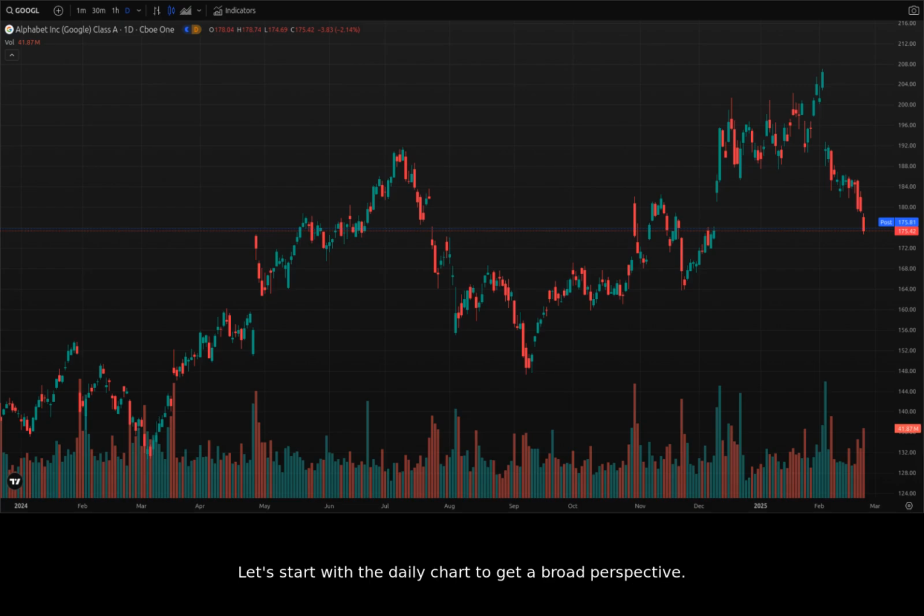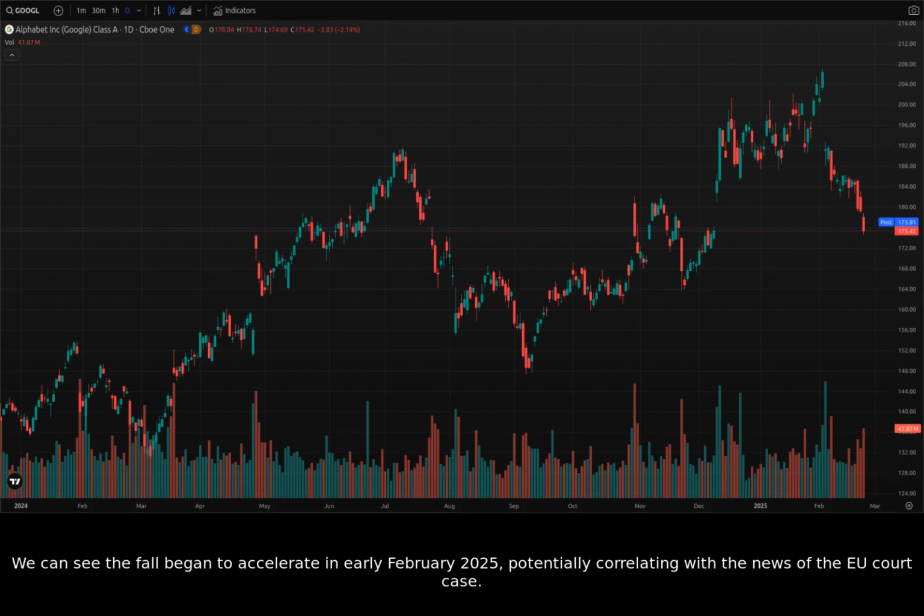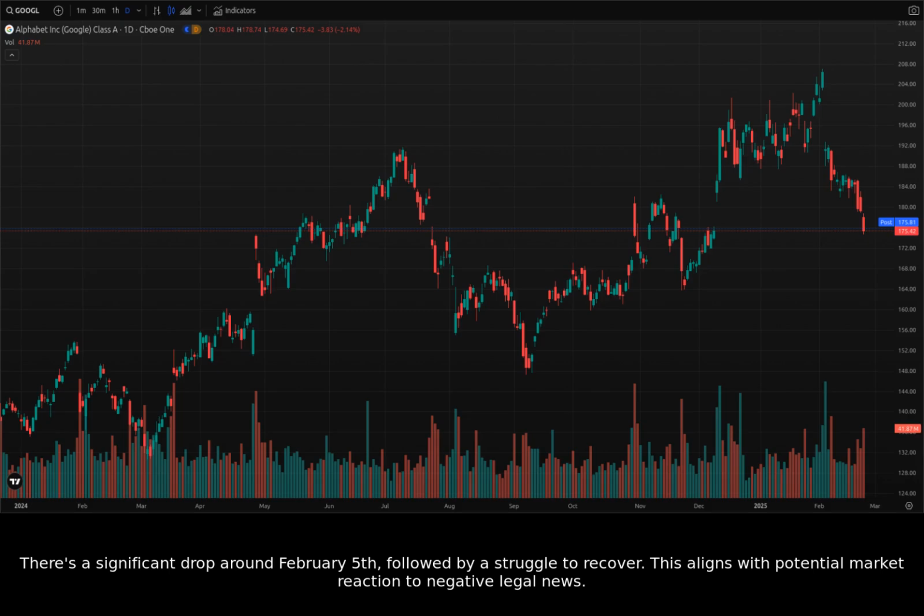Let's start with the daily chart to get a broad perspective. Looking at the daily time frame, we can see a downtrend emerging recently. The stock recently dipped below $140 after trading as high as nearly $200. We can see the fall began to accelerate in early February 2025, potentially correlating with the news of the EU court case. There's a significant drop around February 5th, followed by a struggle to recover. This aligns with potential market reaction to negative legal news.